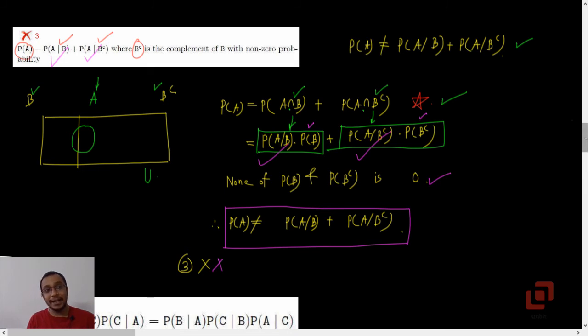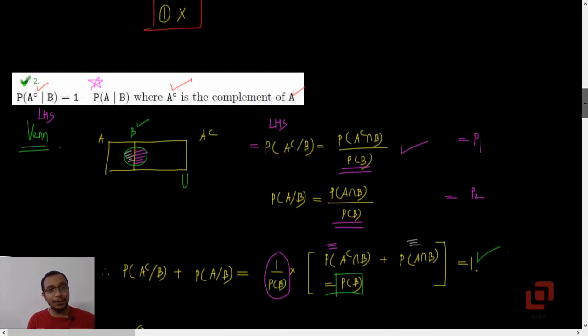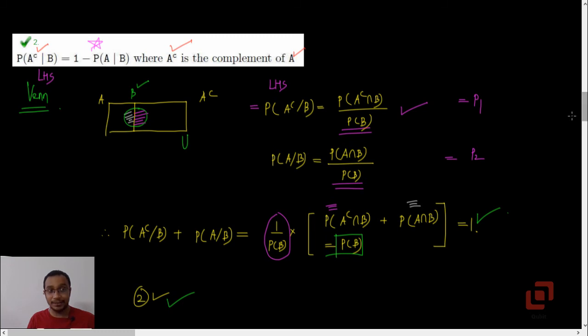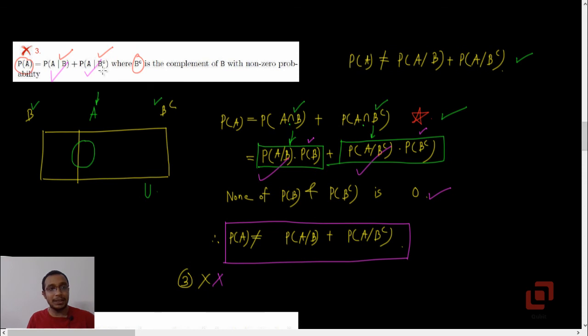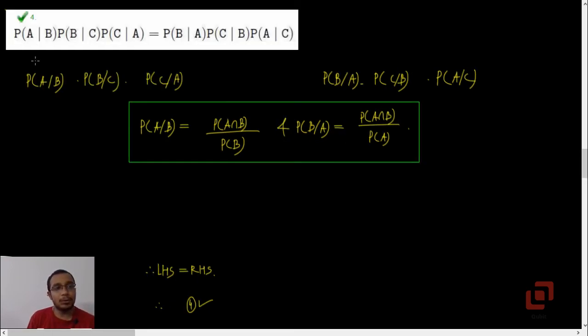As I said earlier, option 3 and option 2 are similar but not the same. Here we are not having complement in the condition, and here we are having complement in the condition. Option 4: probability of A given B into B given C into C given A is equal to probability of B given A into C given B into A given C.